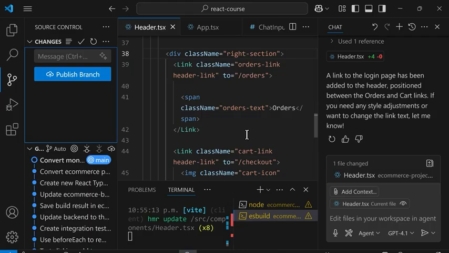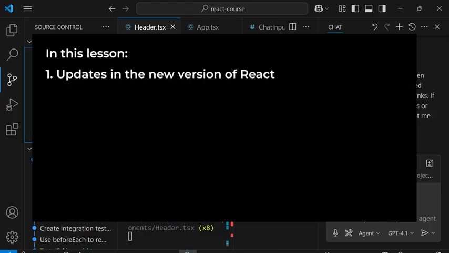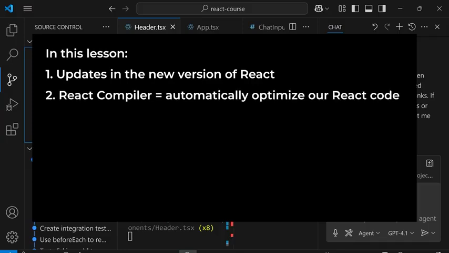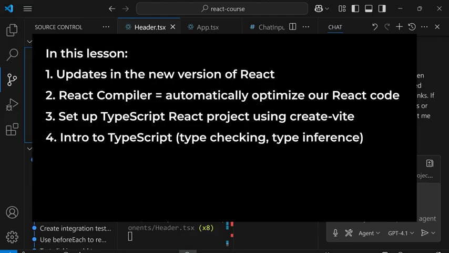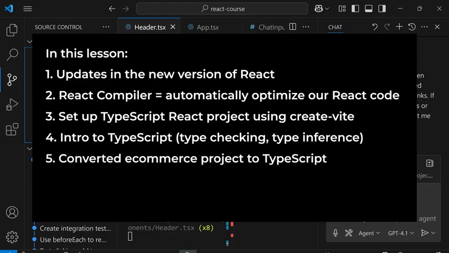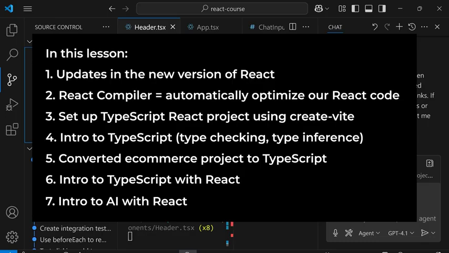And that's the end of this lesson. In this lesson, we learned some of the updates in the new version of React. We learned how to set up the React compiler to automatically optimize our React code. We set up a new TypeScript React project using Create Vite. We did an intro to TypeScript and learned basic features like type checking and type inference. We converted our e-commerce project to TypeScript. We learned how to use TypeScript with React. And we learned how to use AI with React to help us write code faster.